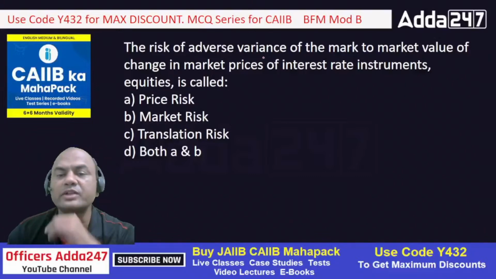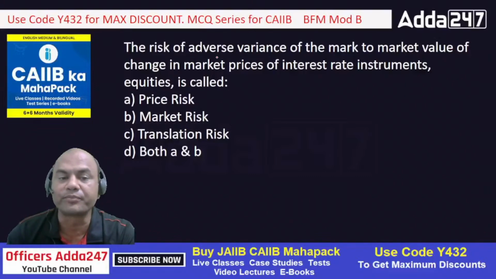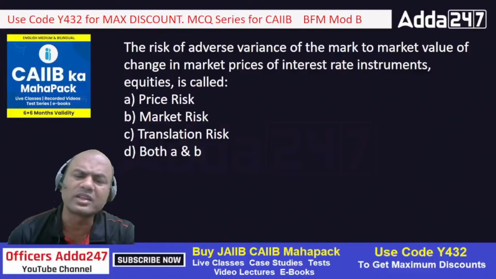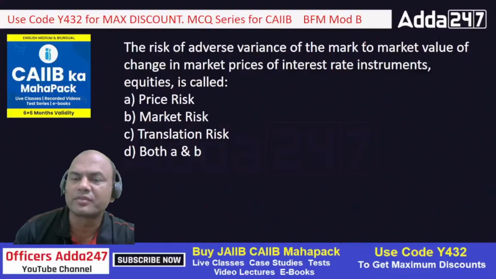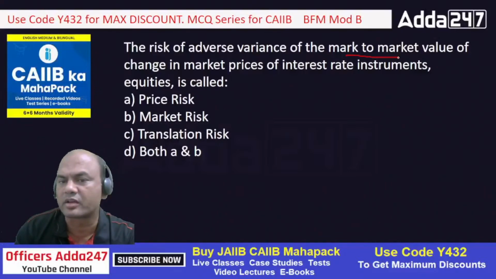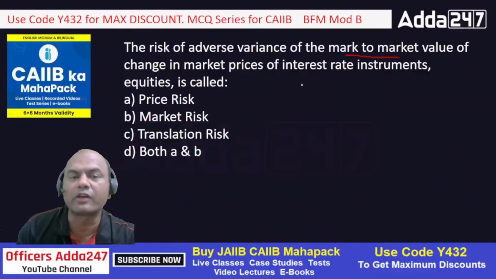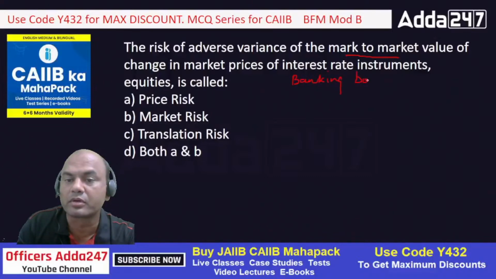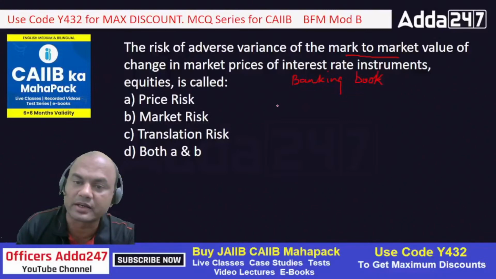The risk of adverse variance of mark-to-market value of change in market prices in the interest rate instruments, equities, is called as, what is this? Mark-to-market. What is this mark-to-market? See here, always remember, every bank or every treasury has 2 books. One is the banking book. This is the main part, very important for you in treasury. And the second is the trading book.